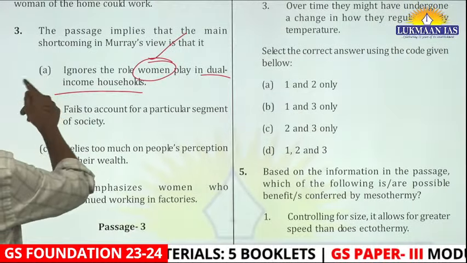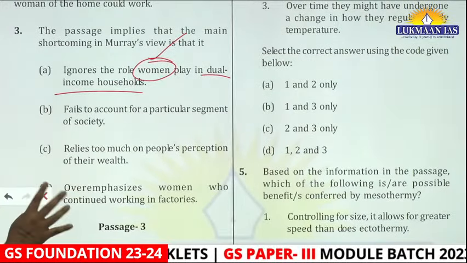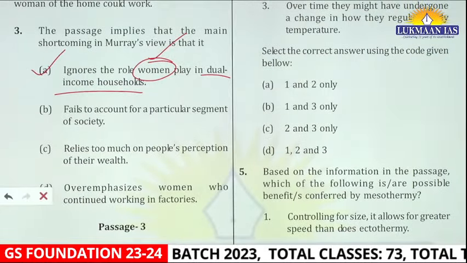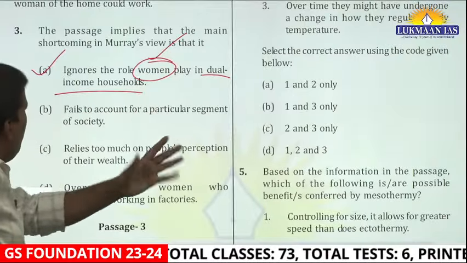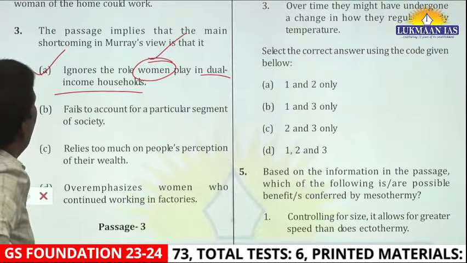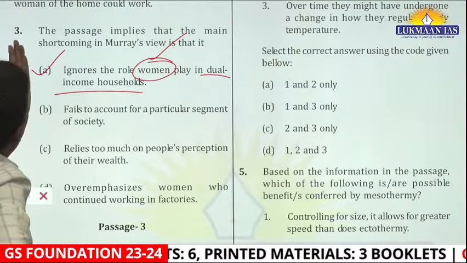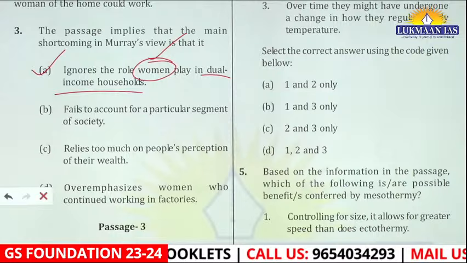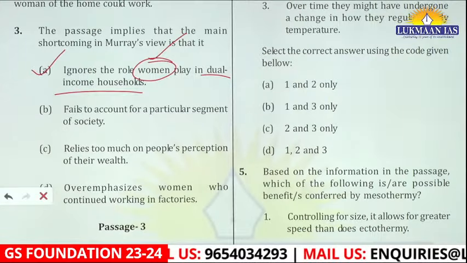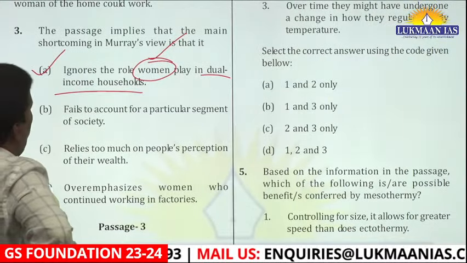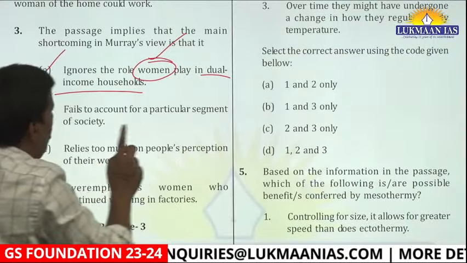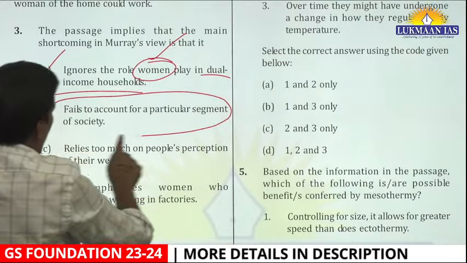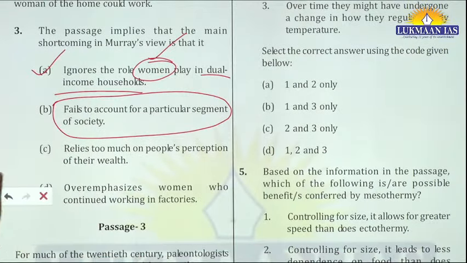So that's why many people might mark it correct, those who will not differentiate between women and middle level women. But if you've read that paragraph carefully, if you've gone through text like this many times, you will immediately catch the trap here. Fails to account for a particular segment of society. See, here they are not talking about women, but a particular segment of society. I will not mark it, but I will say okay.